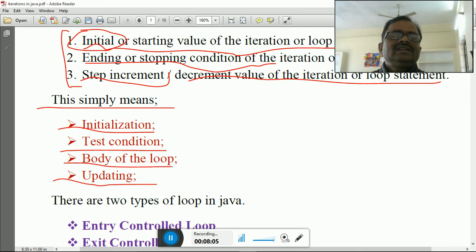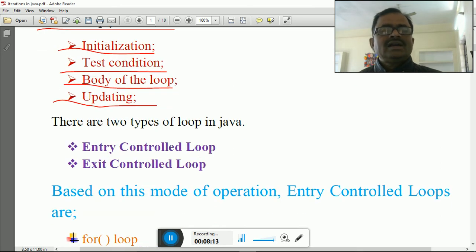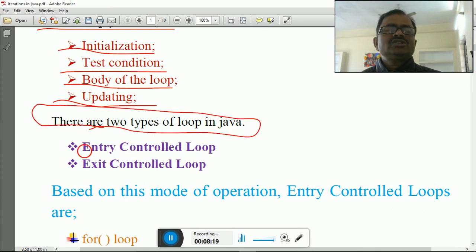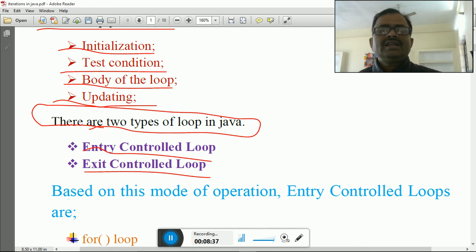Okay, these are the things which will be used in Java programming at the time of creating a loop. There are two types of loops in Java. One is known as the entry controlled loop, another one is the exit controlled loop. An entry controlled loop is one which checks a condition before entering the loop body. It has a condition in the beginning deciding whether it should enter the loop body or not. The loop body is the body whose statements will be executed if the condition is true.